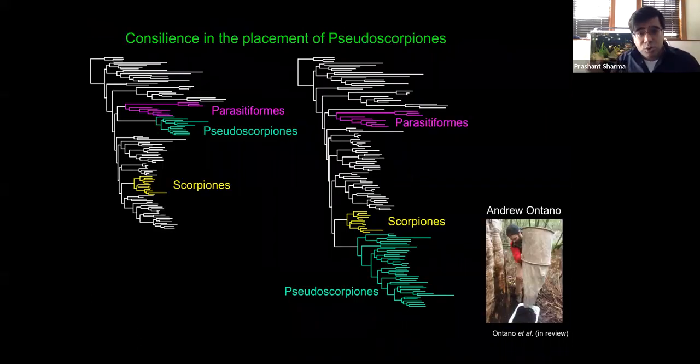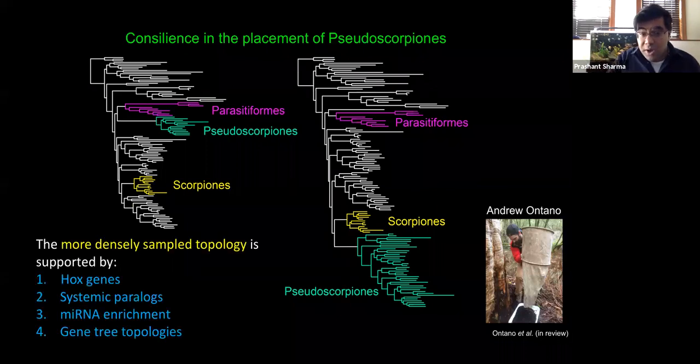So going back to these two topologies, we were evaluating which of these is more likely to be accurate. The weight of the evidence shows that if we compare Hox gene complements, systemic paralogy of gene families, enrichment patterns of microRNA families, or the topologies of genes with known expression patterns and arachnopulmonate-specific duplications, the weight of these independent evidentiary bodies all consistently support the tree on the right. The better sample topology is supported as being accurate.